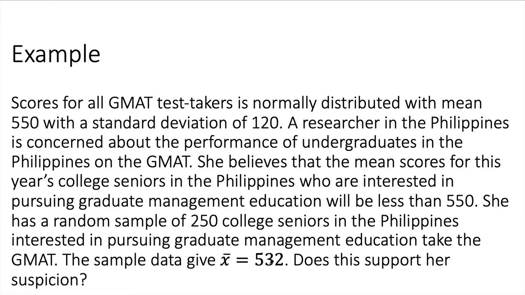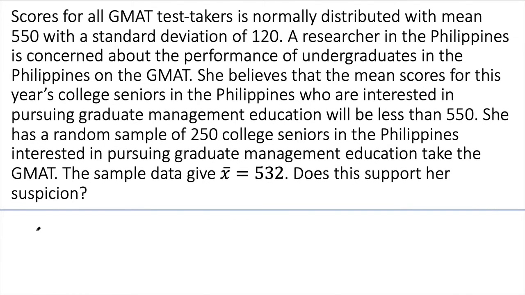So we know the actual mean for all test takers is 550, and we have this sample of 250 people whose mean score is 532. Now, obviously, that's lower than 550. The question is, is it low enough to make us think, oh wow, that's an unlikely result from a random sample? So what we're going to do is look at the normal sampling distribution.